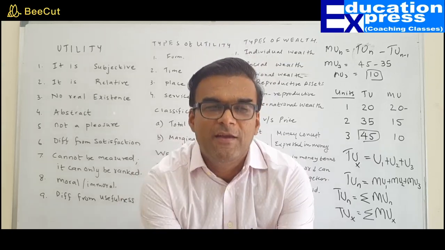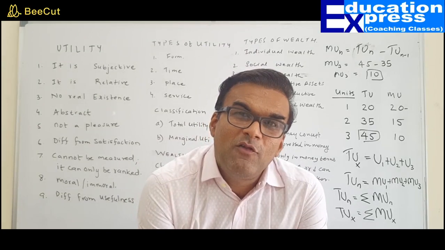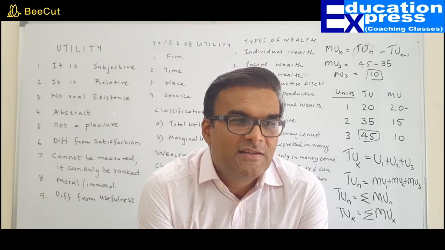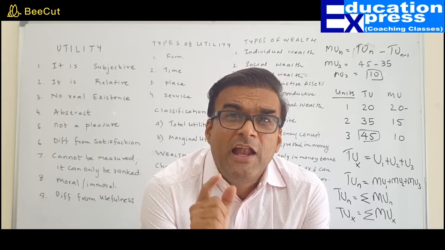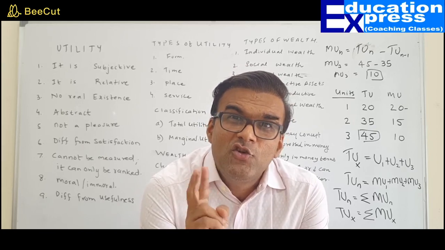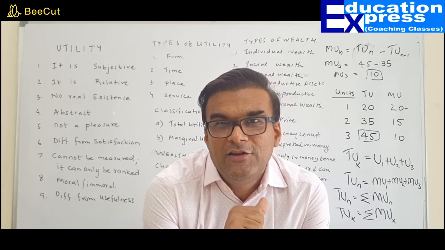That is why we say the value of one unit expressed in terms of money is called price. Price is always per unit, whereas value is the ratio between two units which stand for one another.